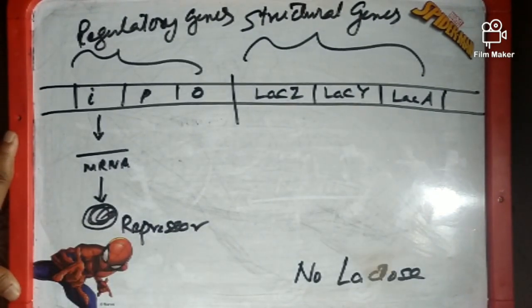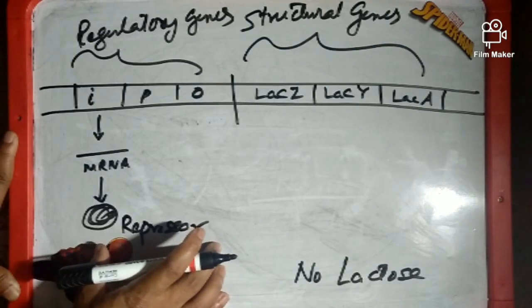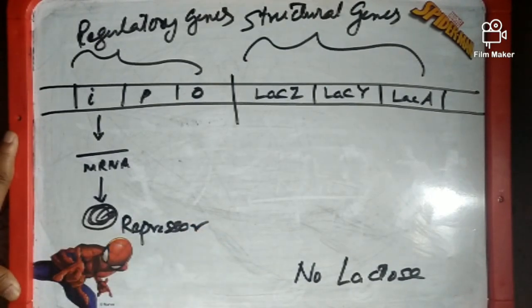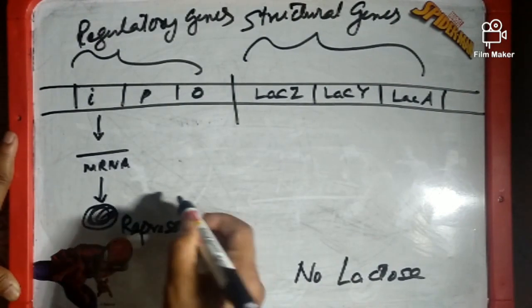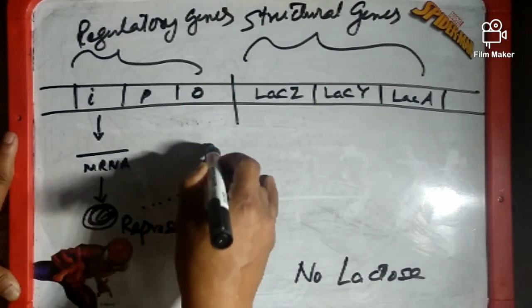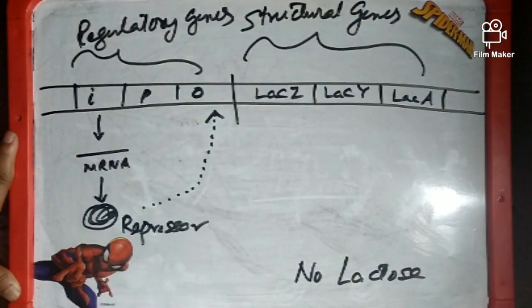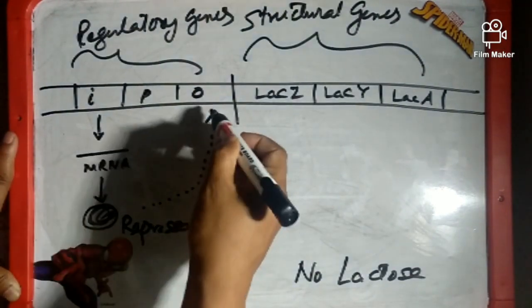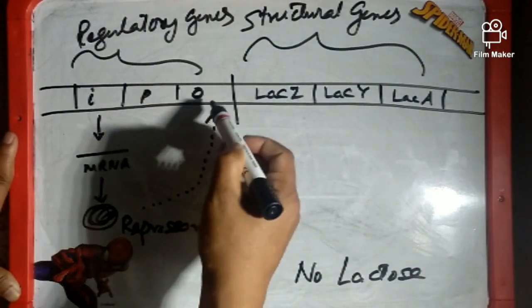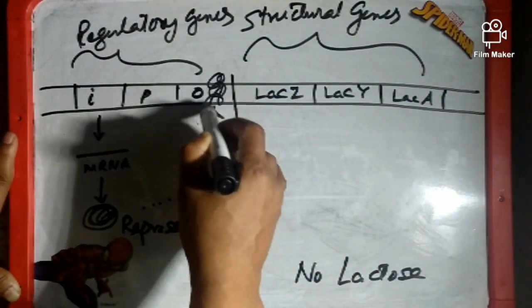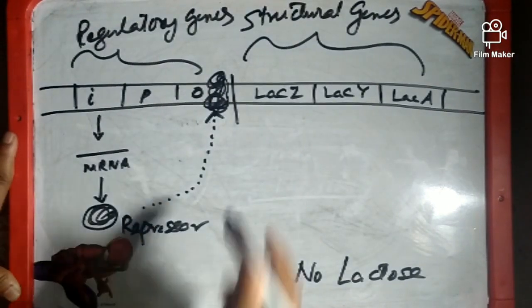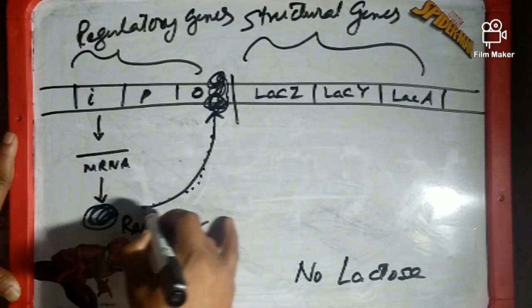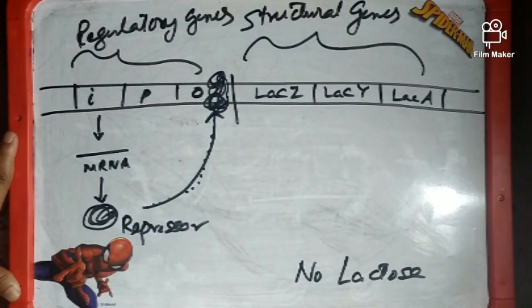It is called repressor because it can repress the process of transcription. How? So you just see. This repressor protein has the affinity to bind with this section of the regulatory gene, which is known as the operator. So this repressor can go and bind with the operator part of the regulatory gene.